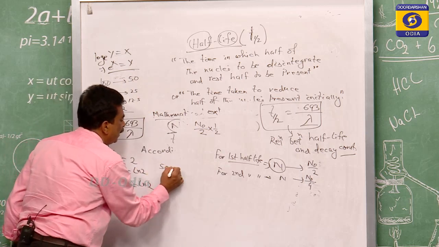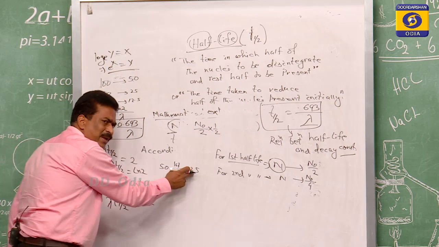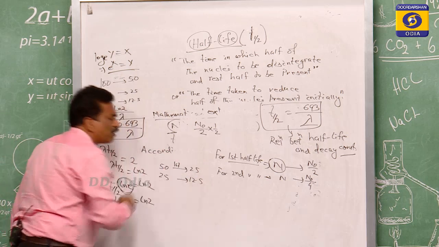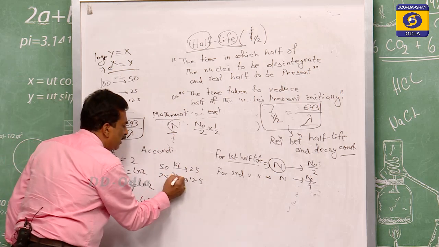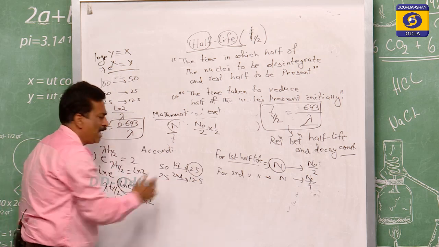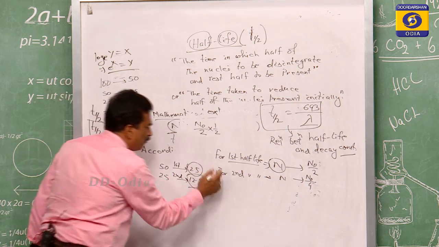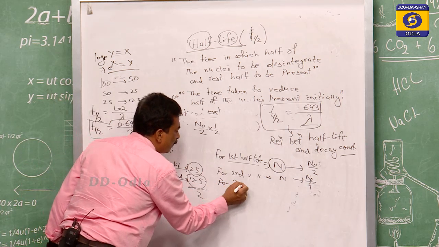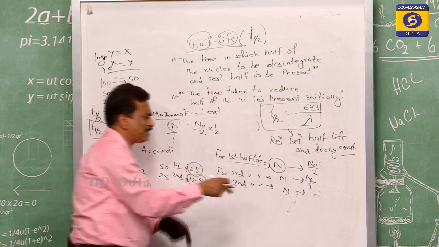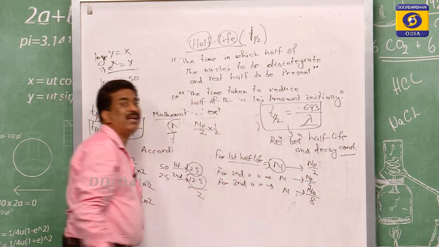Suppose 50 becomes 25; that is the first half life. From 25 it is reduced to 12.5; this is the second. After the first, a half is the second, and after the second, a half is for the third. So for the third half life, the number of atoms present at that time is half of that, equal to N0 by 8.